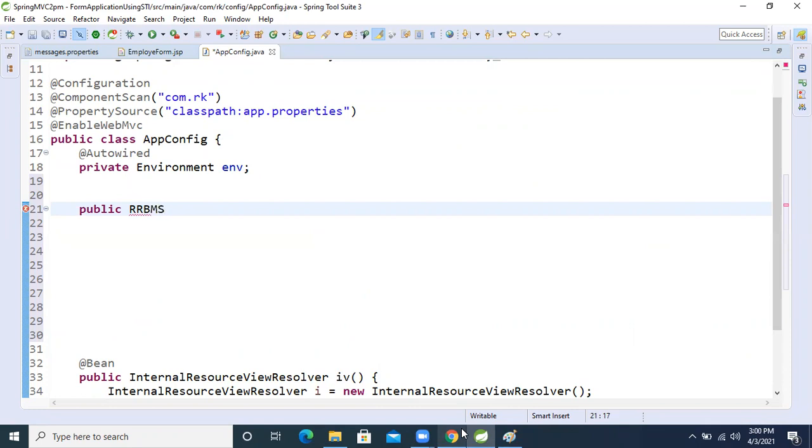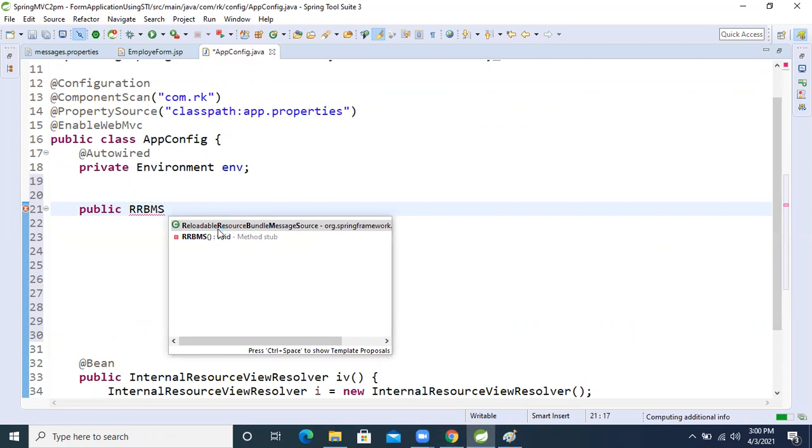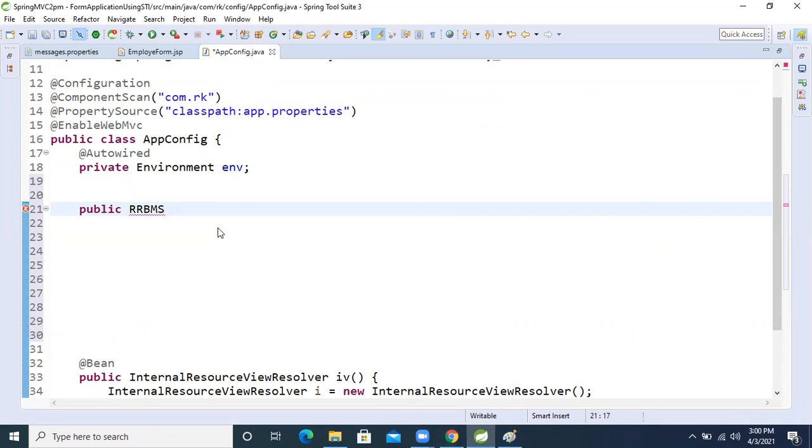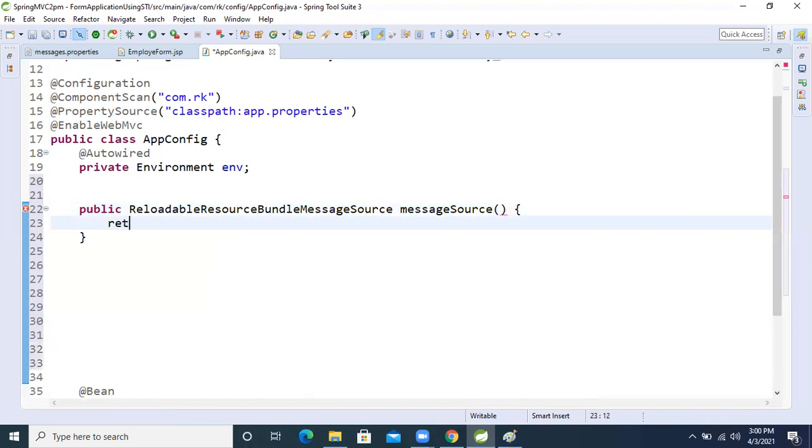Wait, the computer is hanging now. Okay, it came back. Now I am giving the method a name, making this name small. This is the method name. For now I am just returning null, and after that I will explain.